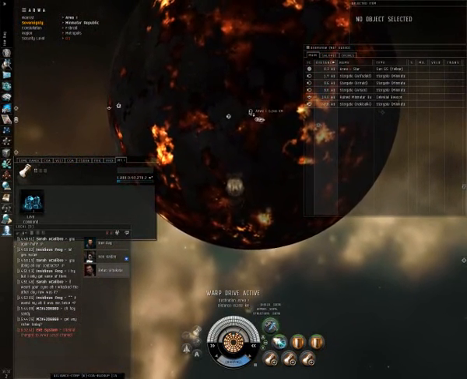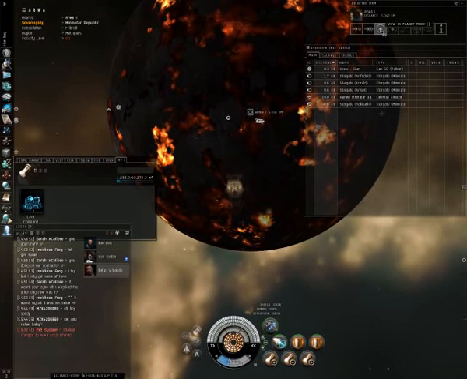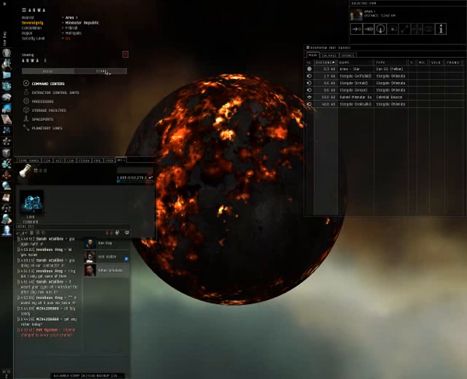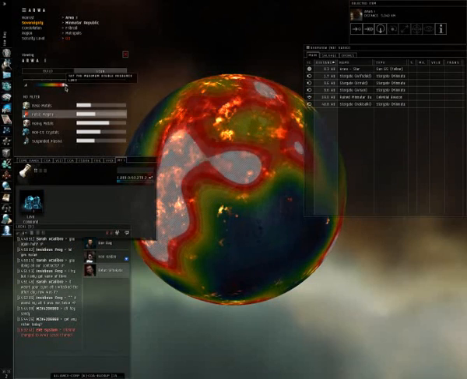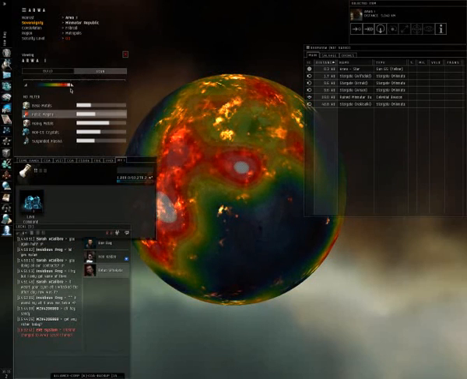And as we land here near the planet, I'm going to click on the planet and go view in planet mode. What this will do is bring up the planet for us to take a look at, so we can pick our location. I'm going to go to the left here and click the scan button and then pick out felsic magma, because that is what I need to create silicon, which is what I'm going to be attempting to do on this planet.